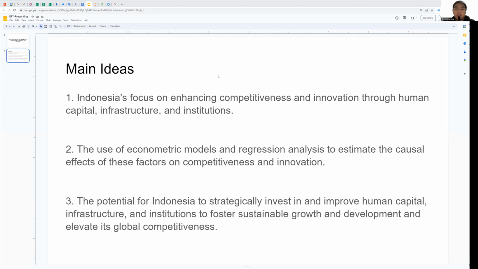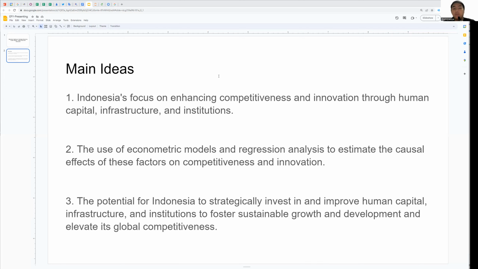The regression analysis has provided valuable insights into how changes in education, health, transportation, governance, rule of law, and other factors impact the indicators of economic growth and innovation, such as GDP growth, productivity, export, and patents. The dummy datasets here represent various countries and years, and showcase the potential for Indonesia to improve its human capital, infrastructure, and innovation. So after all, hopefully we can also foster sustainable growth and development.